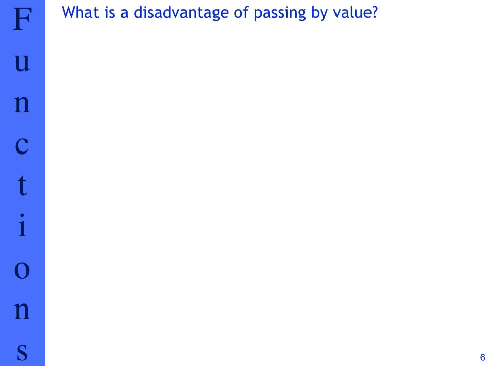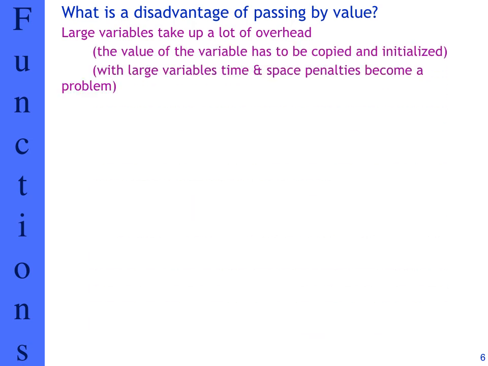Let's continue here. What is the disadvantage of passing by value? There are a few things we discussed before. The first one was the overhead. Large variables have to be copied. We need to define a space in memory to put that value, so it takes some time. The value of the variable has to be copied, initialized. For large variables, time and space could be a penalty issue there.